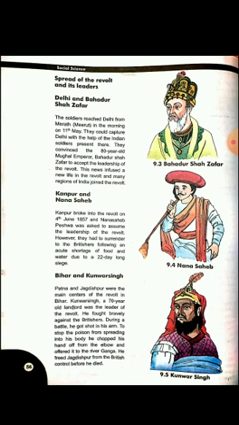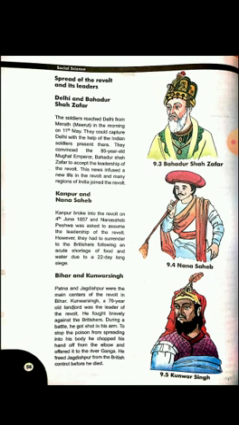Bihar and Kuwar Singh: Patna and Jagdishpur were the main centers of the revolt in Bihar. Kuwar Singh, a 70-year-old landlord, was the leader of the revolt. He fought bravely against the Britishers. During a battle, he was shot in the arm, and to stop the poison from spreading into his body, he chopped his hand off from the elbow and offered it to the river Ganga. He freed Jagdishpur from British control before he died.